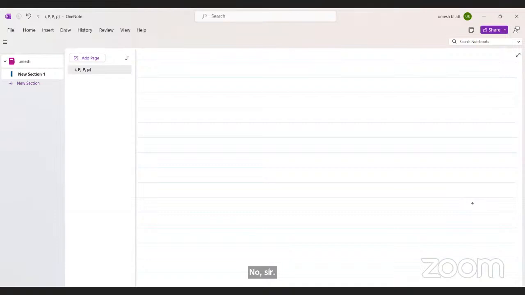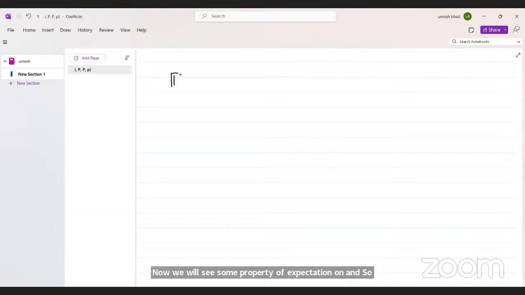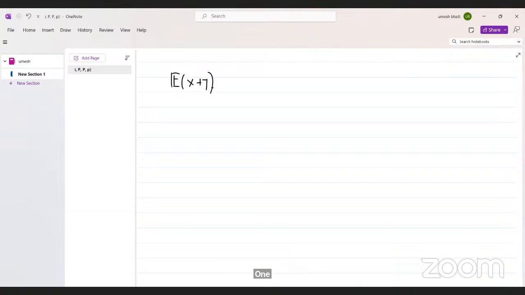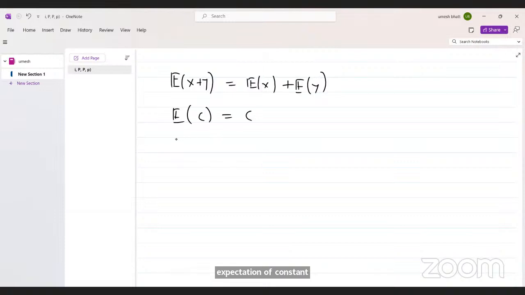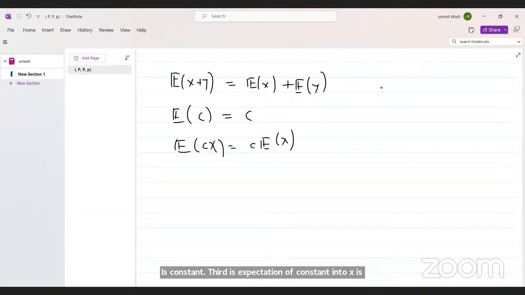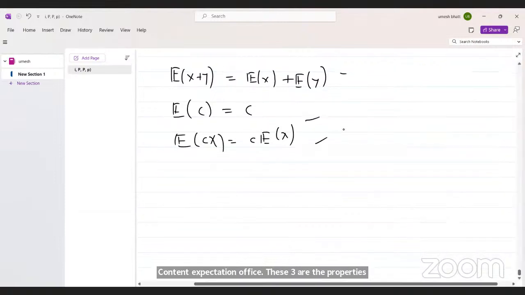Now we will see some properties of expectation and variance. So one property is what? Expectation of x plus y is expectation of x plus expectation of y. Okay. Second property is what? Expectation of constant is constant. Third is expectation of constant into x is constant times expectation of x. These three are the properties of expectation.